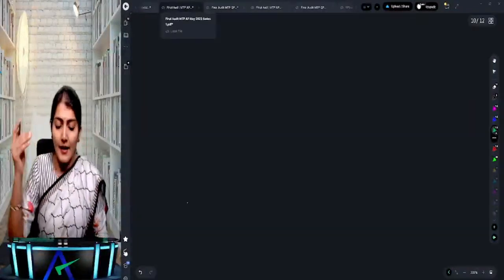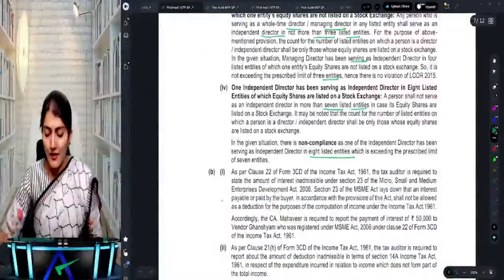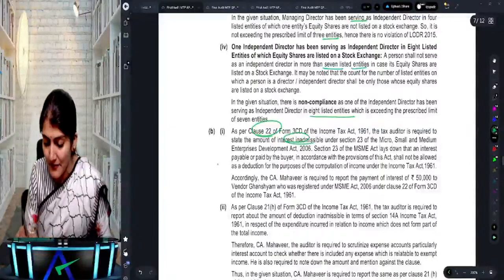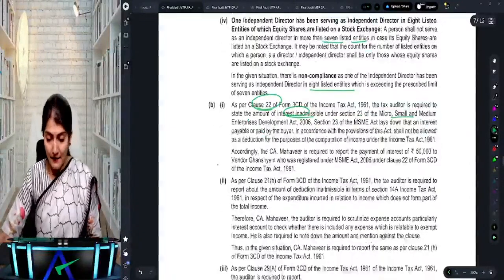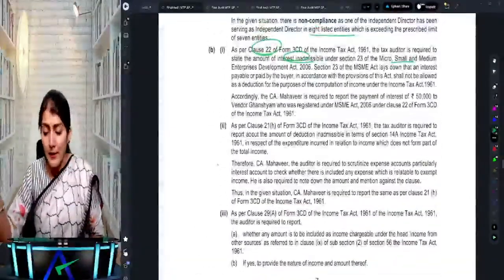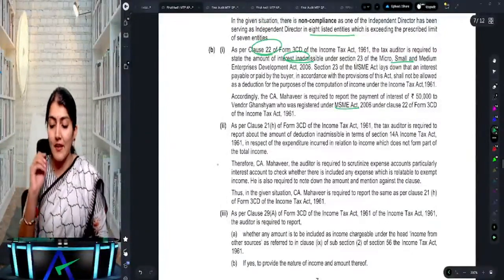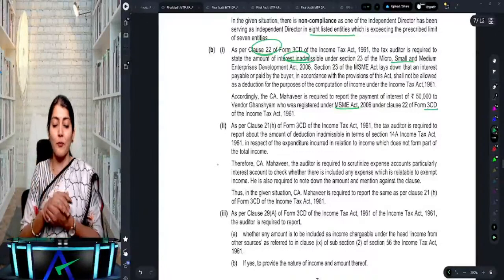Forfeiture of the advance received towards the transfer of the capital asset, right? So clause 22, which is regarding the interest inadmissible under the MSMED Act. Mahavir is required to report the payment of interest of 50,000 for vendor Ghanshyam, who is registered under the MSME, under clause 22 of form 3CD.